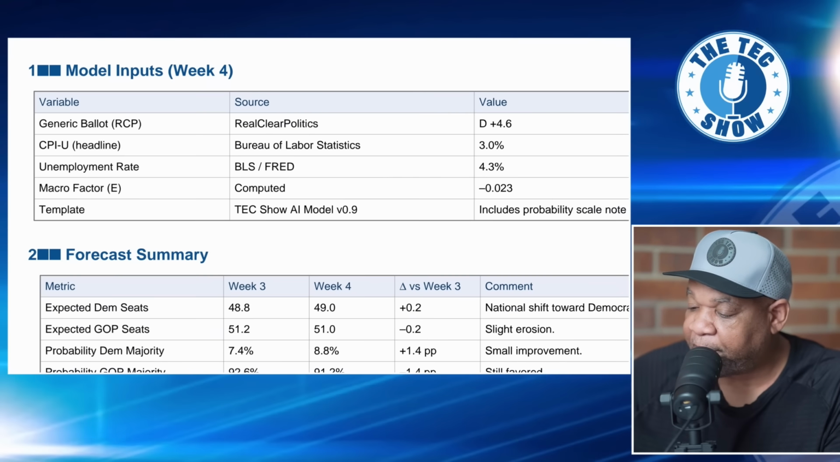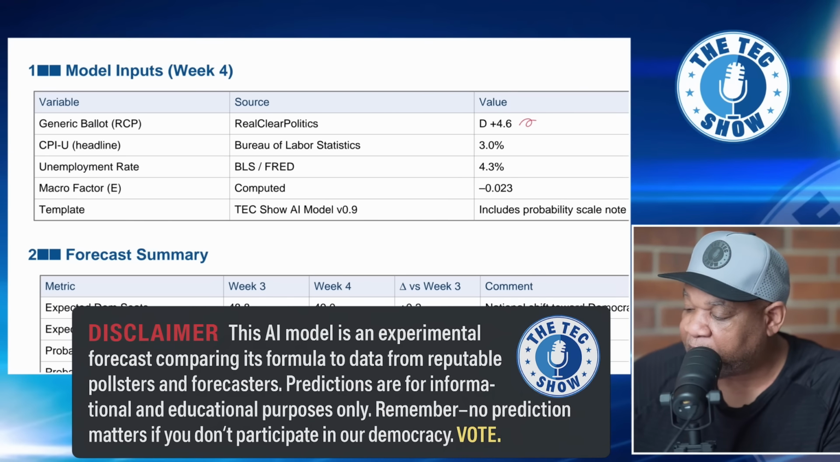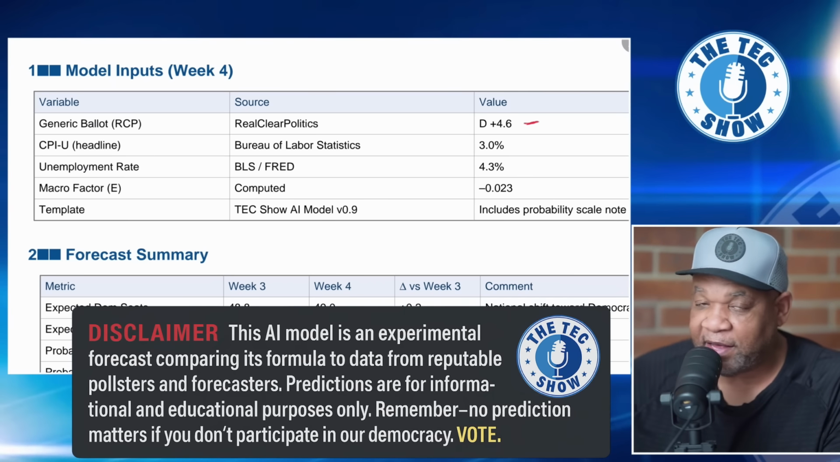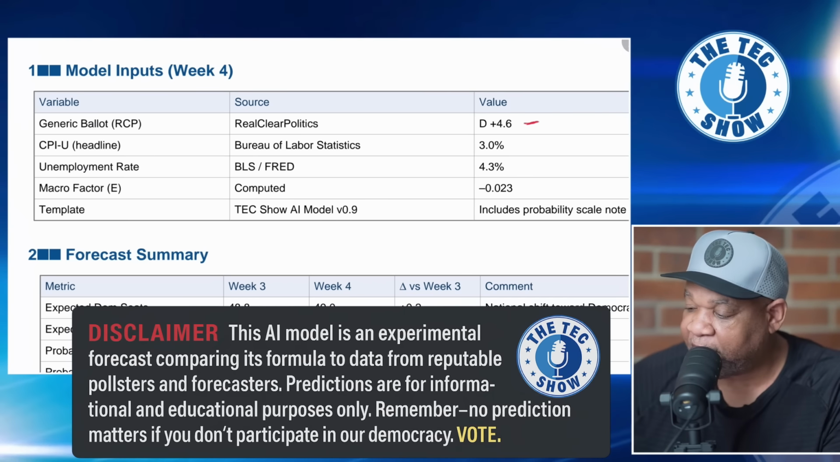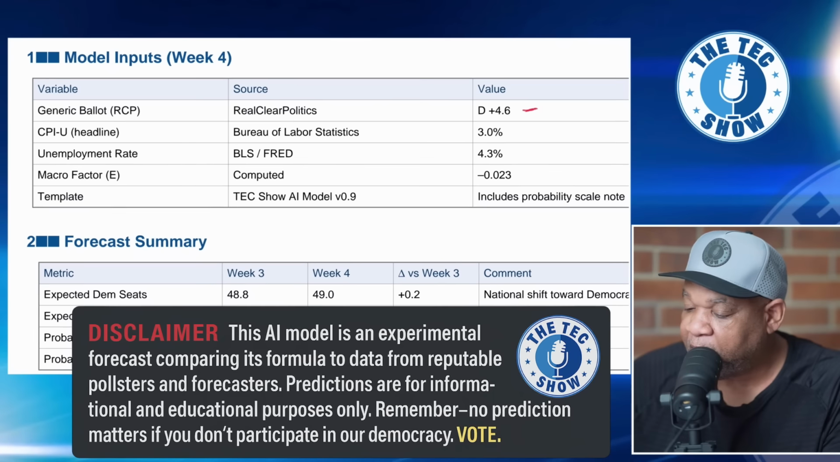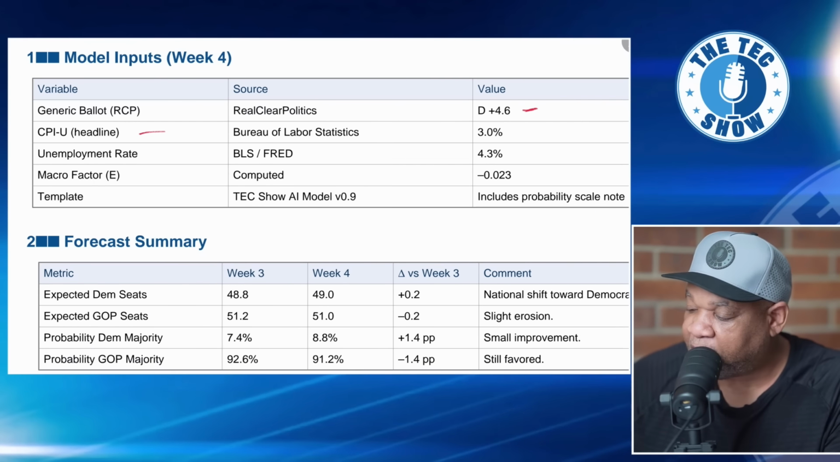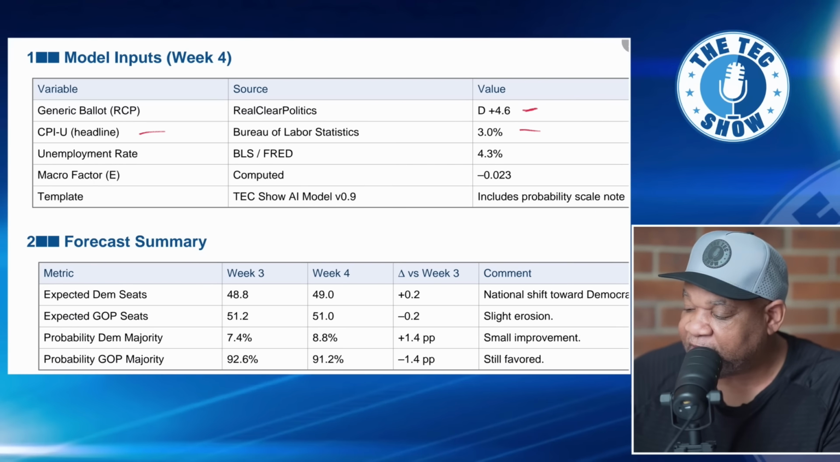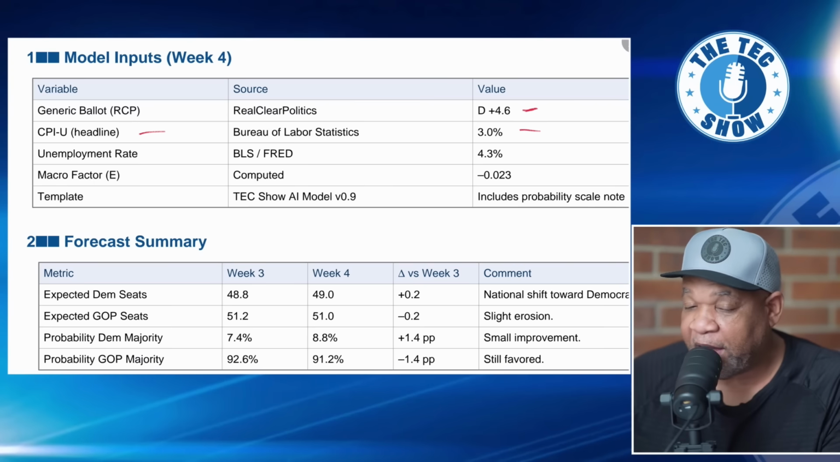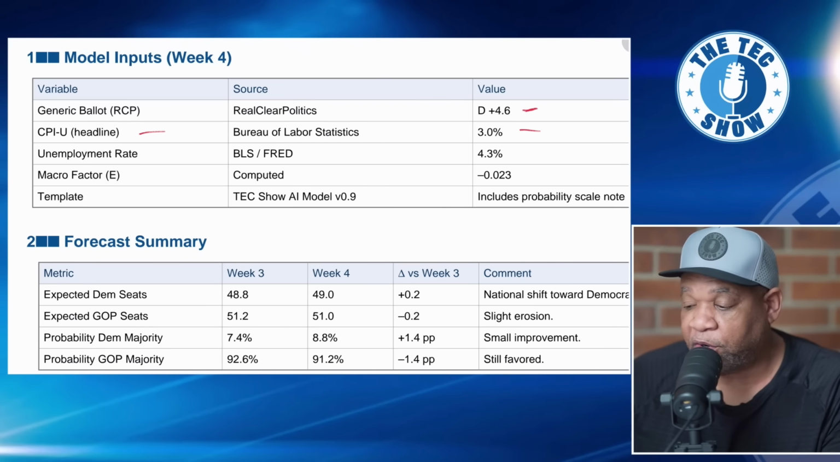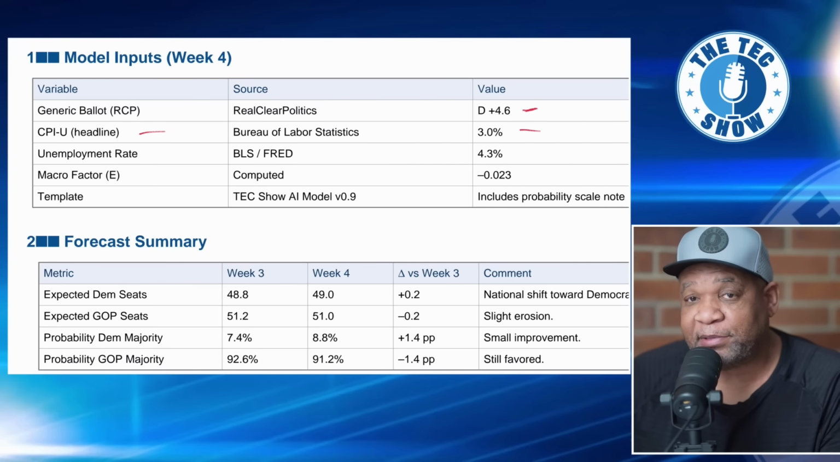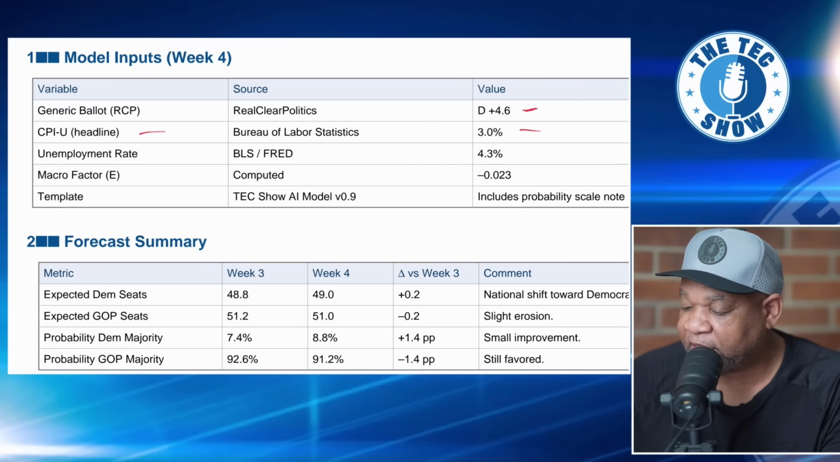Okay, so let's go ahead and take a look at our AI model here. So we have the generic ballot. Generic ballot, Real Clear Politics, right now it's showing us at Democrats plus 4.6. That will change from day to day, okay? So right now that's what we're getting. When we have CPI-U, so we're talking about inflation here, inflation is at 3%. Now, we haven't seen an update for October, and we might not get an update for October, so we're just going to have to wait to see what happens.